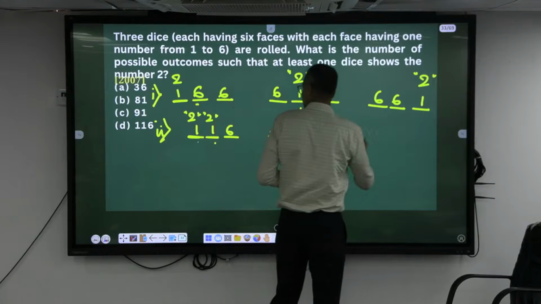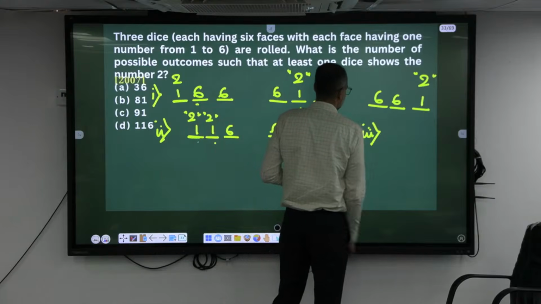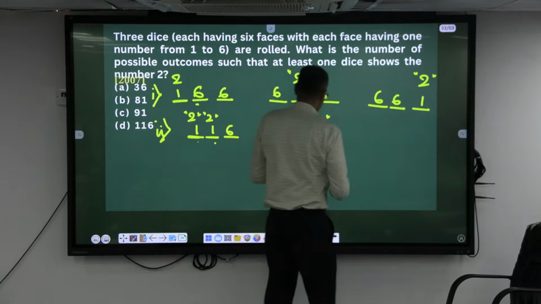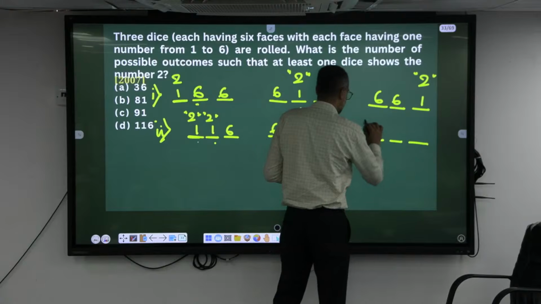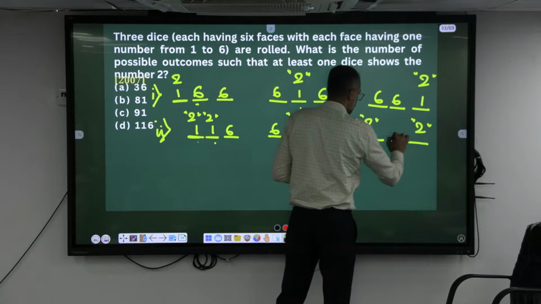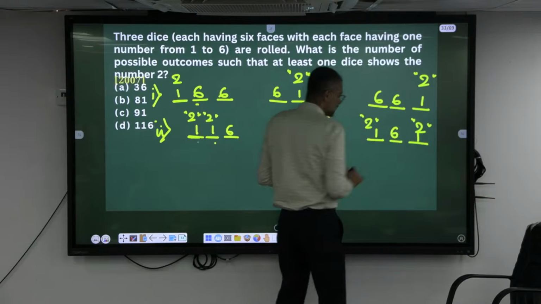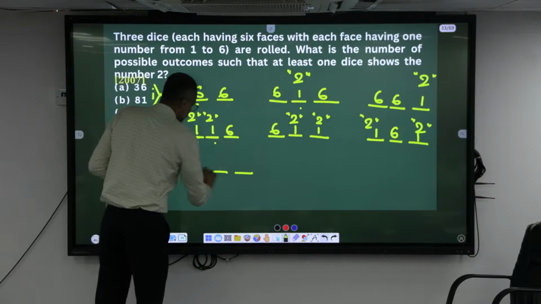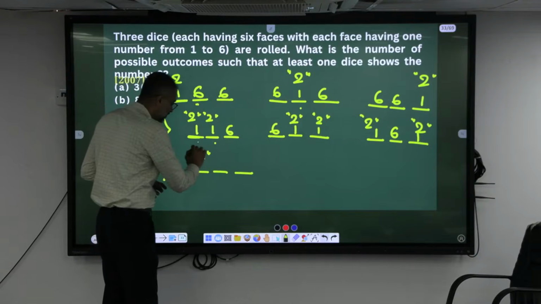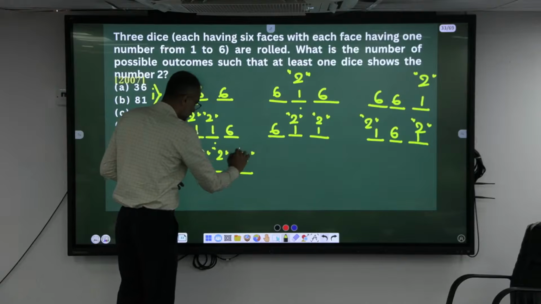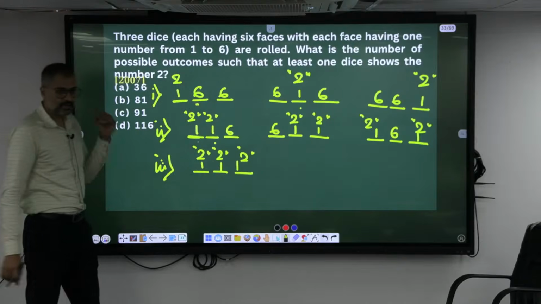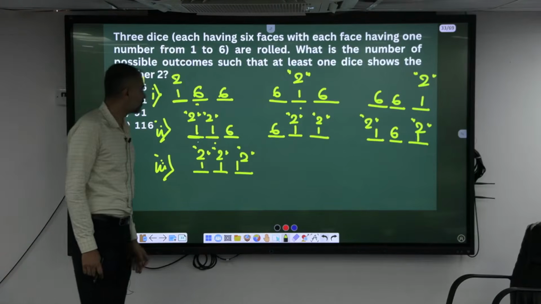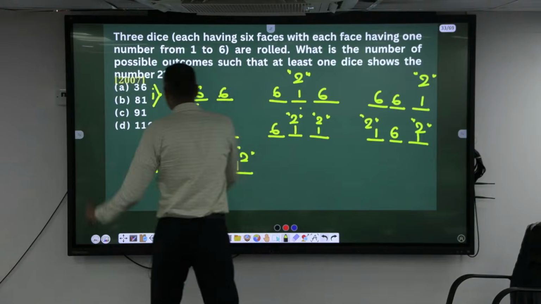Okay. Similarly here, I think there is ambiguity here also. 1, 2, 3. Here and here 2, 2. So this is only 1. Here it will be 6. And the last one, at least one means can it be all 2, 2, 2? Yes. So how many cases? Only one case. 1, 1, 1. Okay. Isn't it? So totally how many? 36, 72, 116. I guess 116.